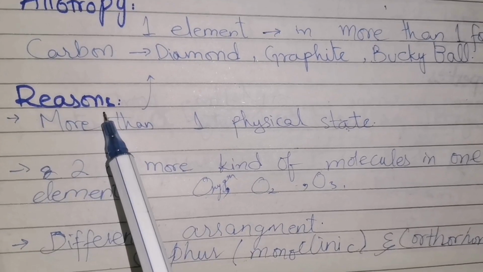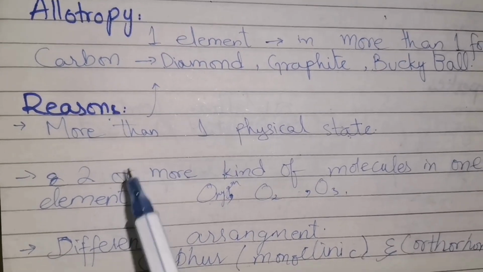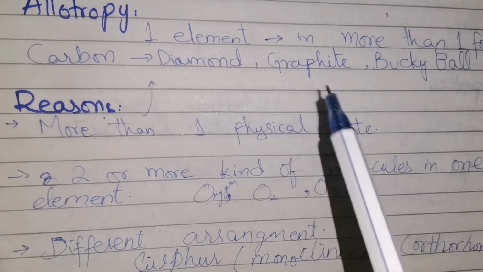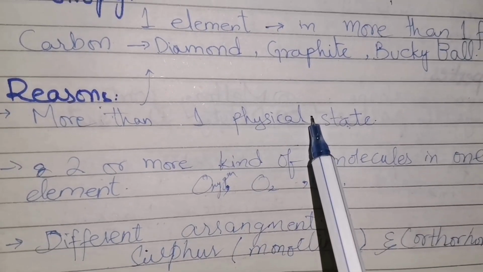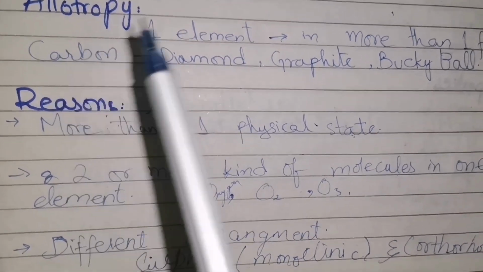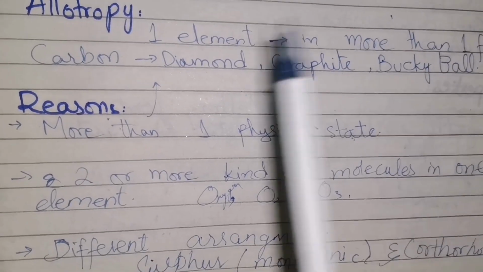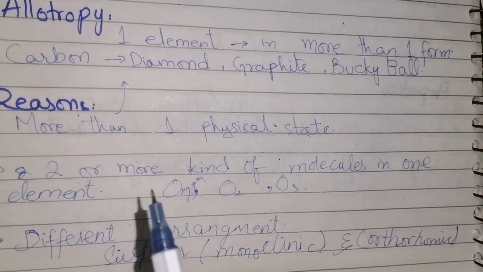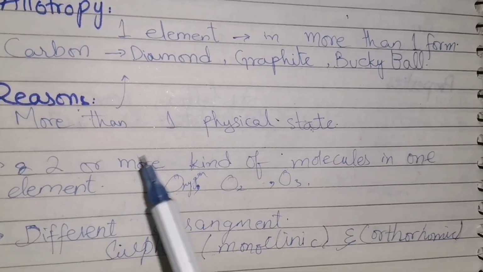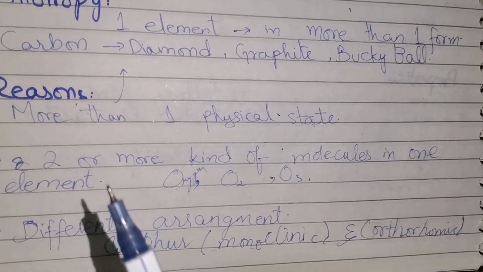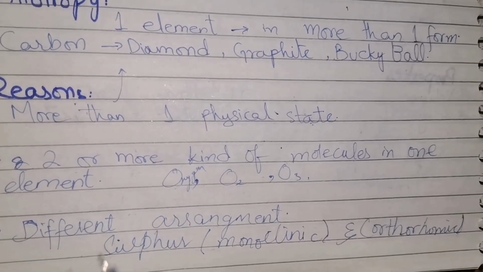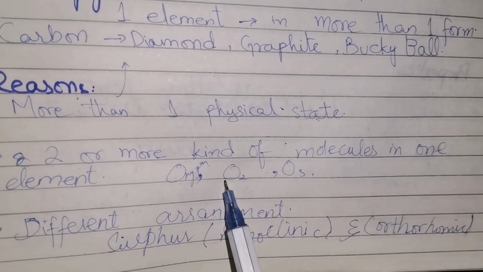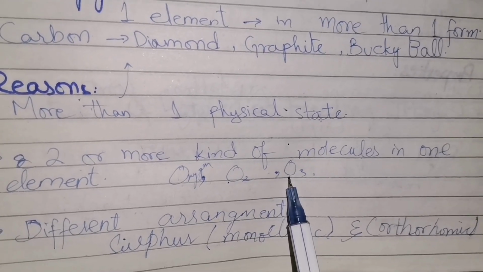Now what are the reasons for allotropy? There are 3 main reasons. One is that an element exists in more than one physical state. Carbon exists in 3 physical forms: diamond, graphite, and buckyball. The second is that an element has 2 or more kinds of molecules. Example: O, then the O2 molecule, then O3, ozone.